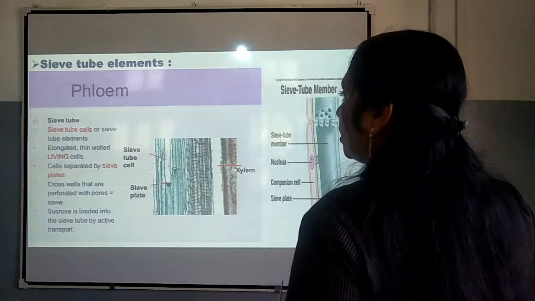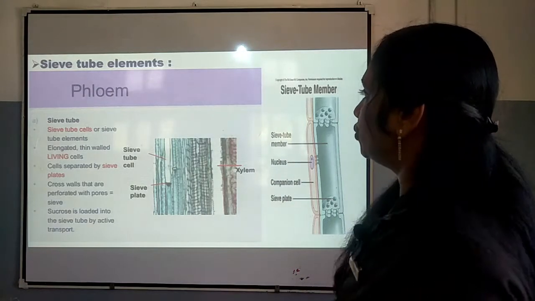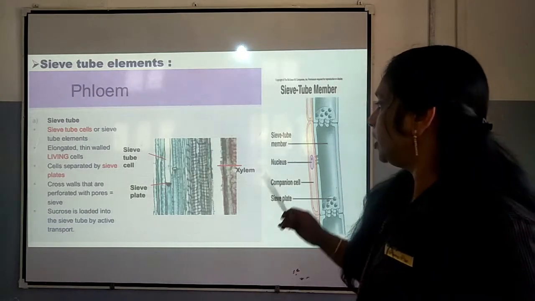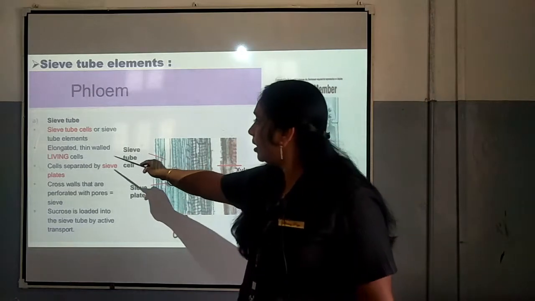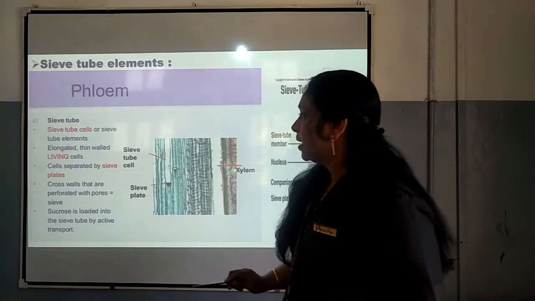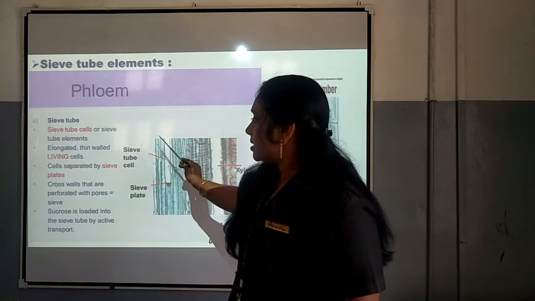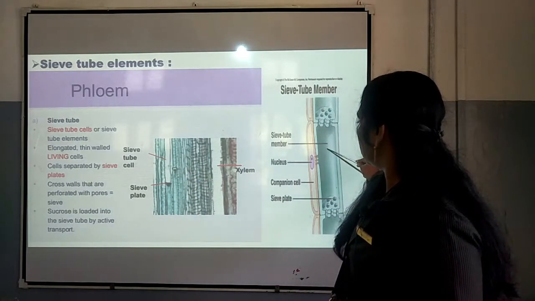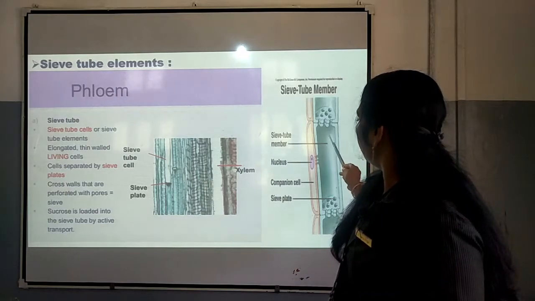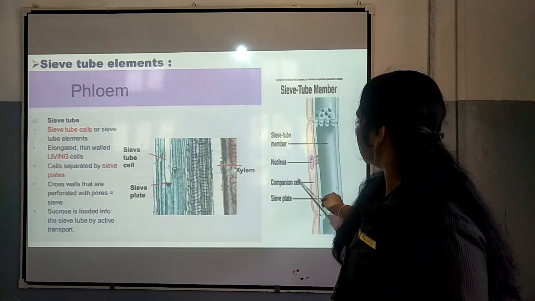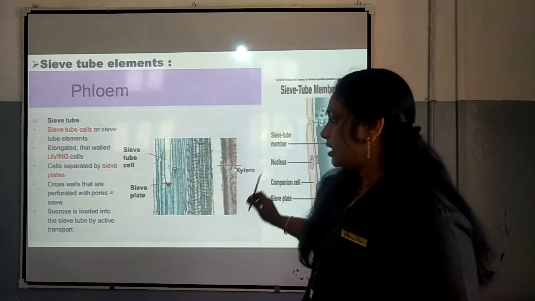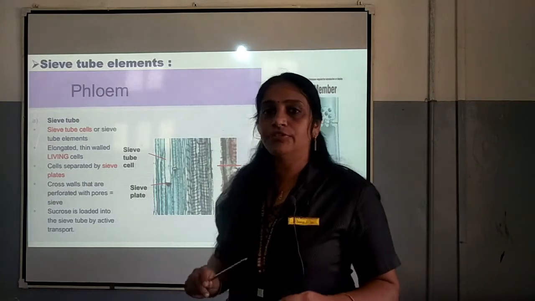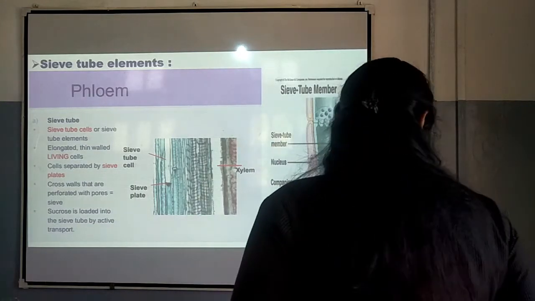Next part, you can see here the first one, sieve tube elements. We understood that they are living, elongated, thin walled cells, and these cells are separated by sieve plates. Here you can see sieve plates are there. This is the sieve tube. Near the sieve tube we can see the companion cells, and sucrose is loaded into the sieve tube by active transport.